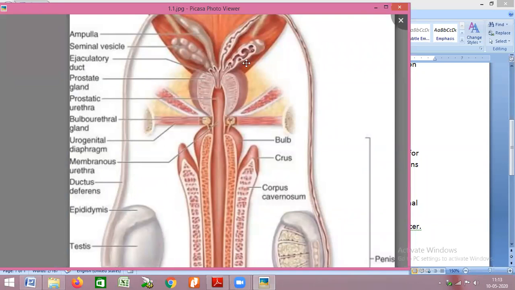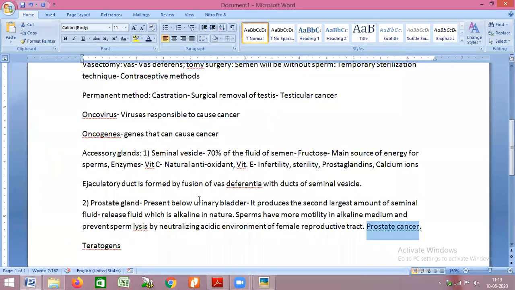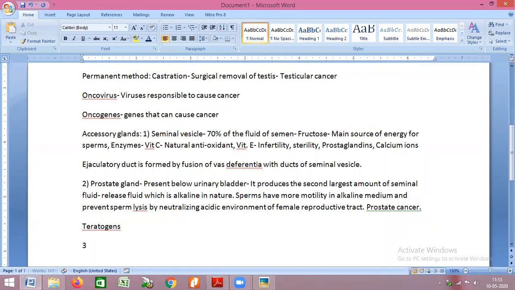Okay. This bulbourethral gland, can you all see on the left hand side, the sixth labeling? So the bulbourethral gland is present just below the prostate gland. This is your third and final accessory gland in male. Bulbourethral gland is also called Cowper's gland.